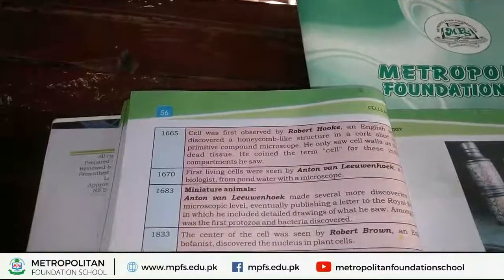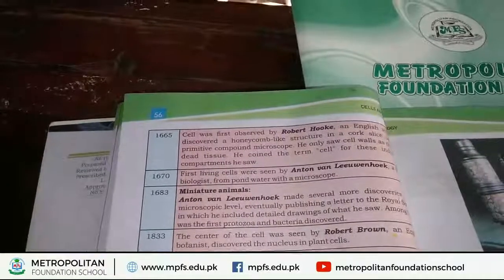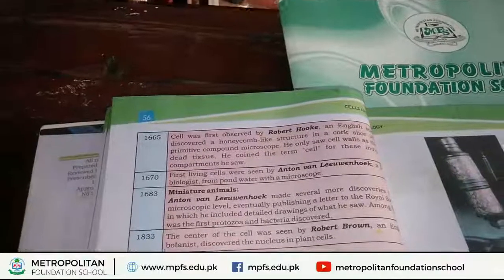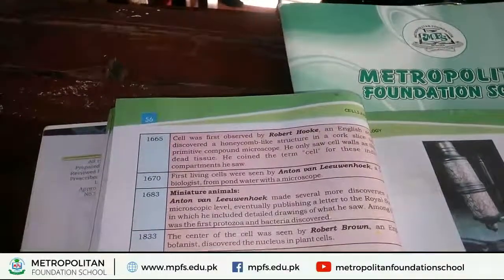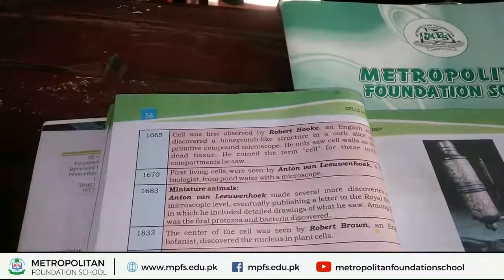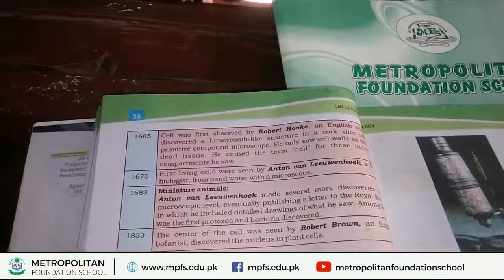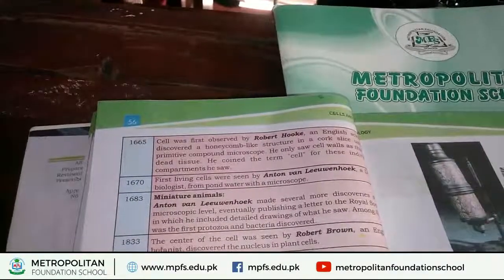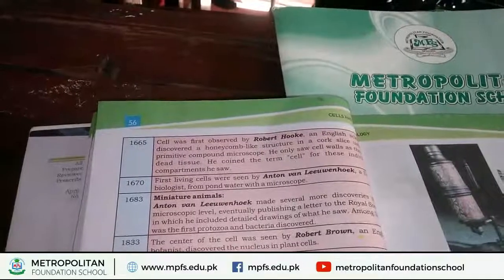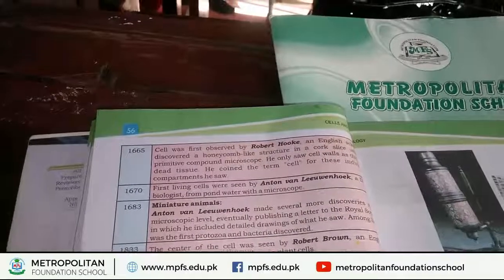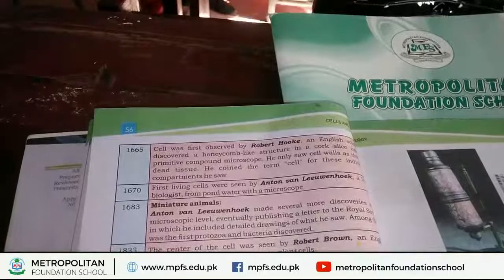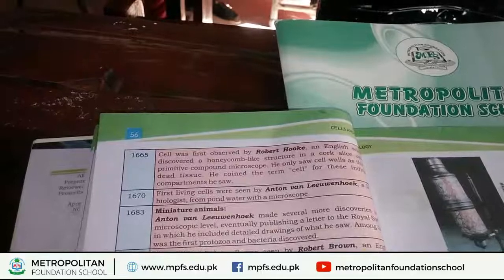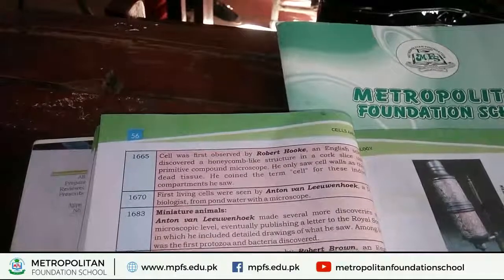I will start the second topic of this chapter, that is the history of the development of cell theory. This history starts from 1665. In this century, an English scientist named Robert Hooke discovered a honeycomb-like structure in a slice of plant organs under a compound microscope.